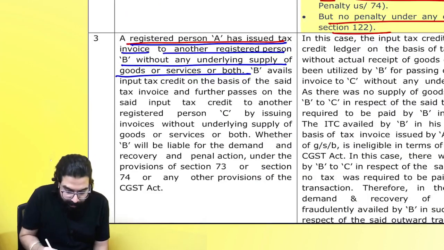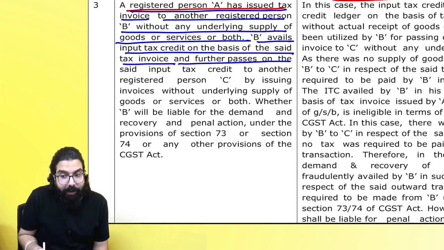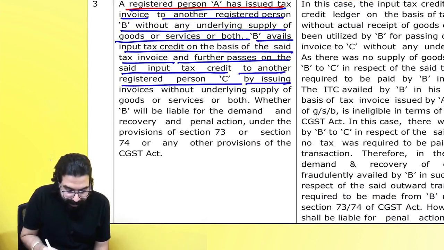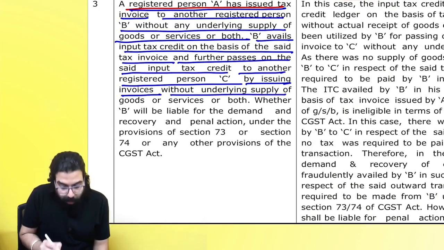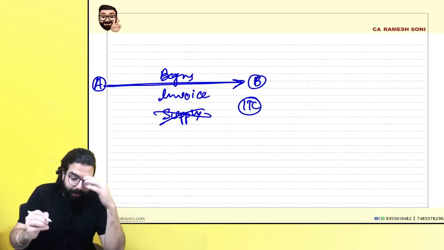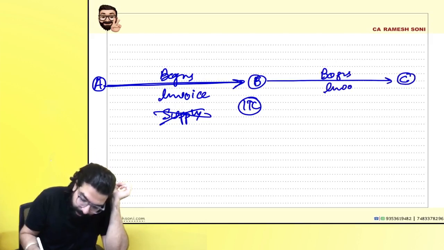Okay, now it says, sir, B avails the input tax credit on the basis of the said tax invoice and further passes on the said ITC to another registered person by issuing invoice without underlying supply of goods or service or both. Baba, everyone over here, it went ahead and issued again a bogus invoice over here, and there was no actual supply over here also.